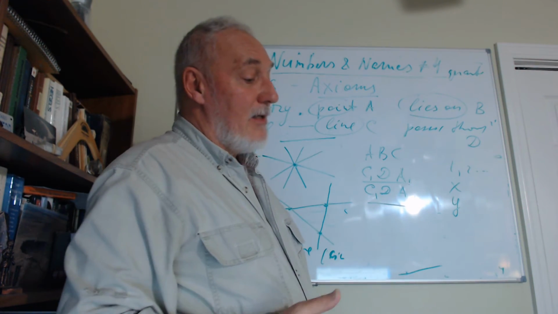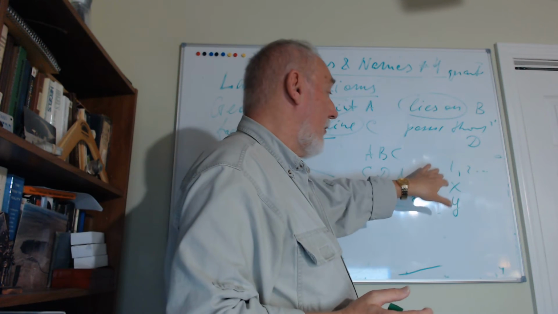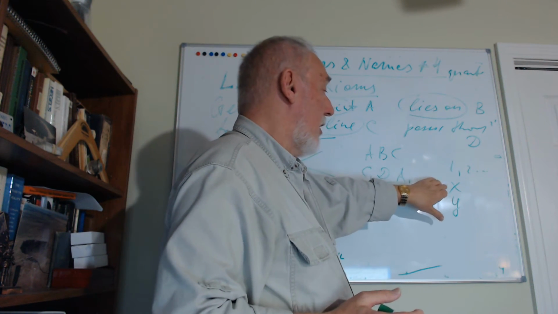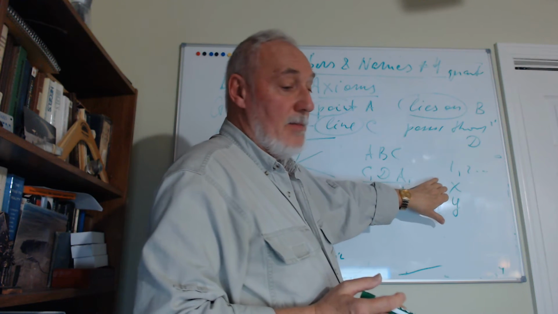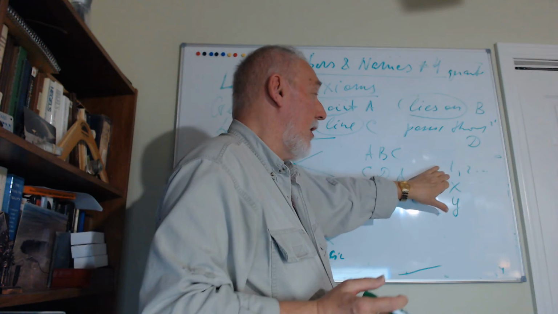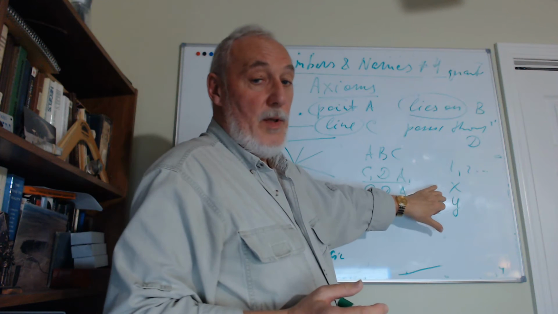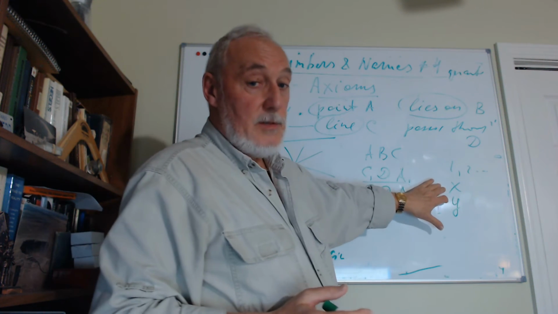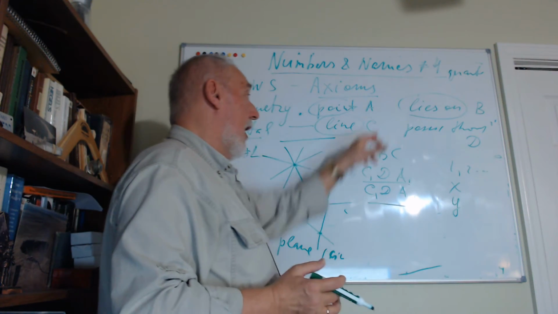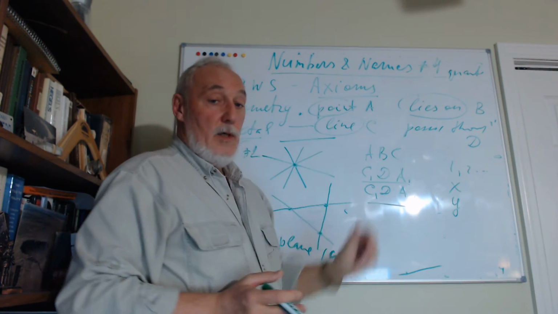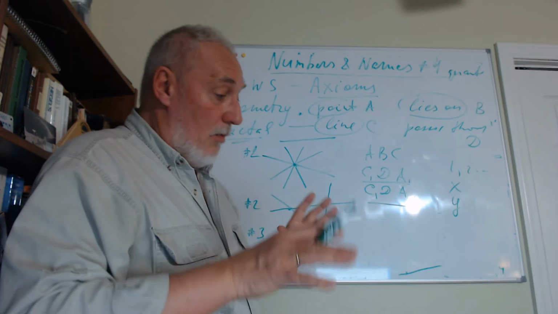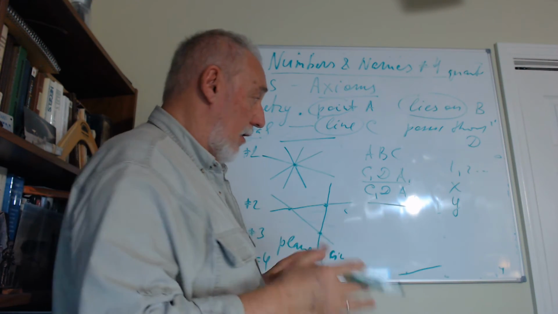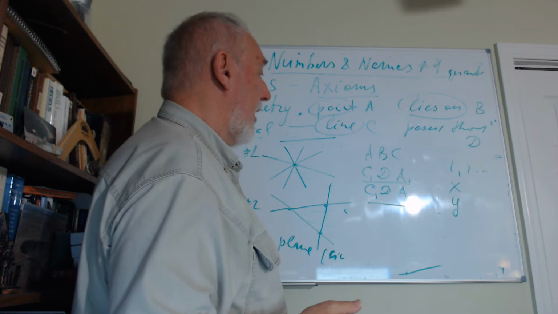Yes, okay, but like in algebra, we usually mean by x some number. It can be an integer or maybe a rational number, whatever, but anyway, they're numbers. But here under A, B, and C, we suggest something that can be whatever, anything at all. Not only numbers, but anything.